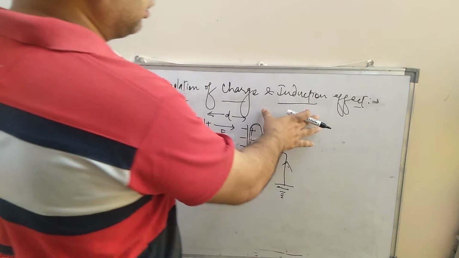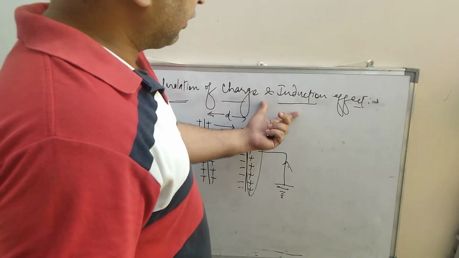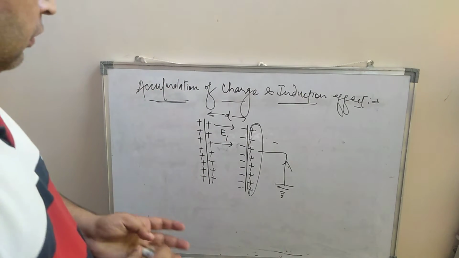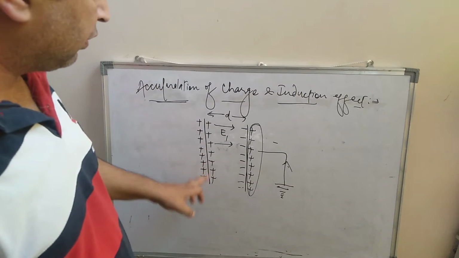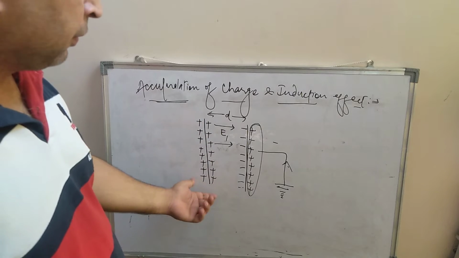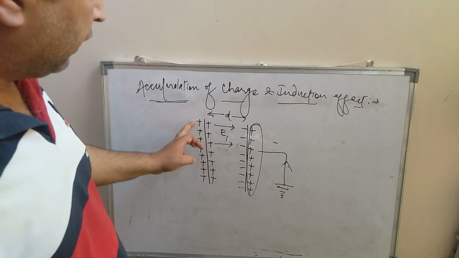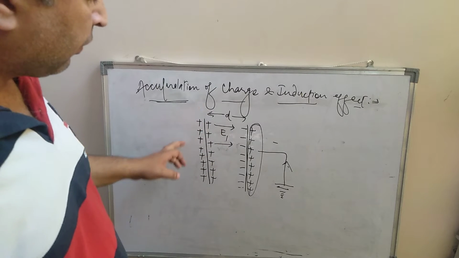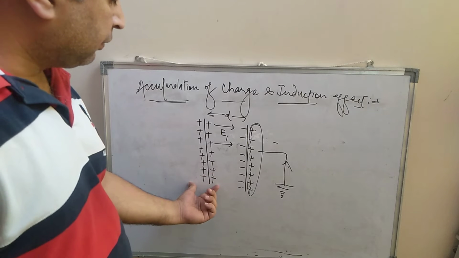Accumulation of the charge in the capacitor, as well as the induction effect, is based on this. Let us suppose there is a plate, made of a metal, whatever it may be. First of all, initially we are just giving a positive charge to it. इसको हमने एक positive charge दिया है. Now what would happen?